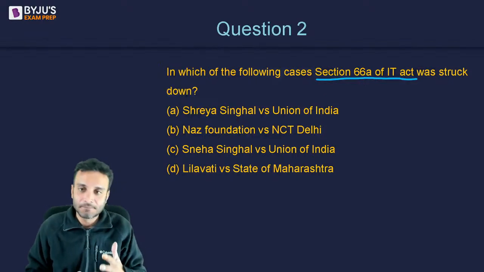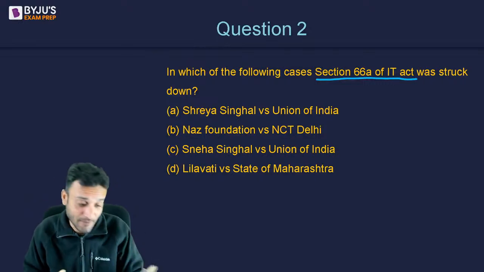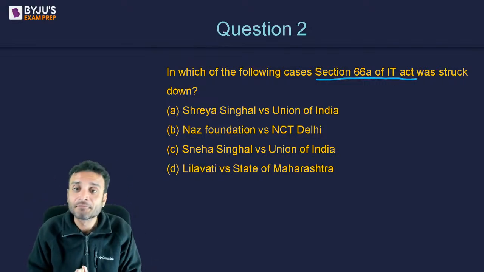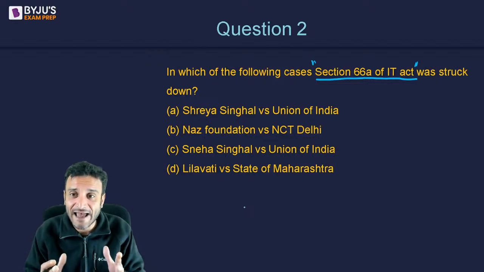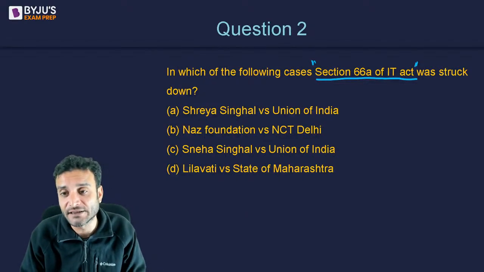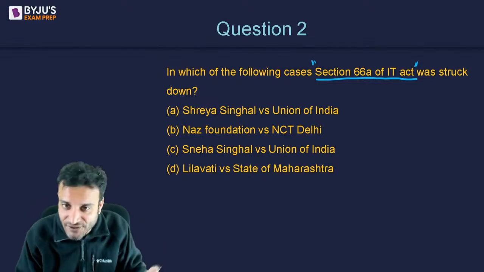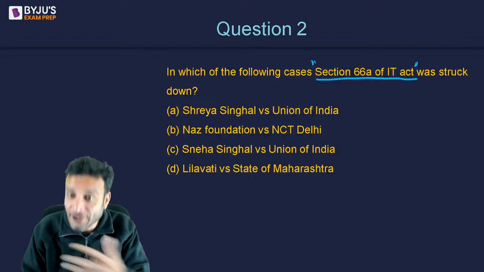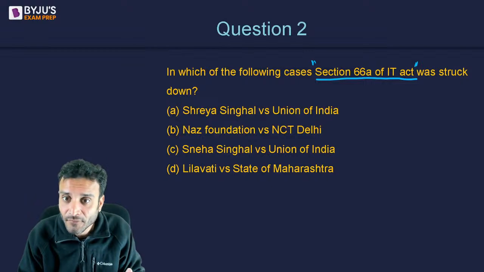Now, this was a judgment delivered by Justice Chelameshwar and, if I'm not wrong, Justice Rohinton Nariman, who struck down Section 66A of the IT Act, stating that it gives excessive power to the police to arrest someone just because you have written something on Facebook or on any social media platform. Can the police arrest you?